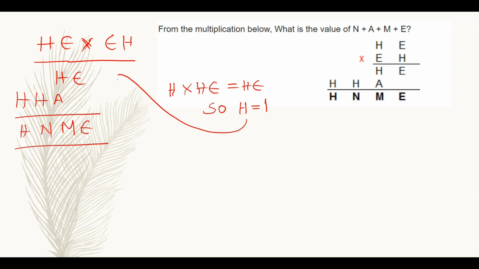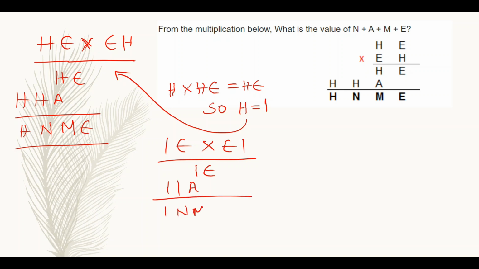So I am substituting this in the equation, that is 1E into E1, that is 1E, and 1A, that is 1NME. So what is 1 plus A? We have to add these two, right?